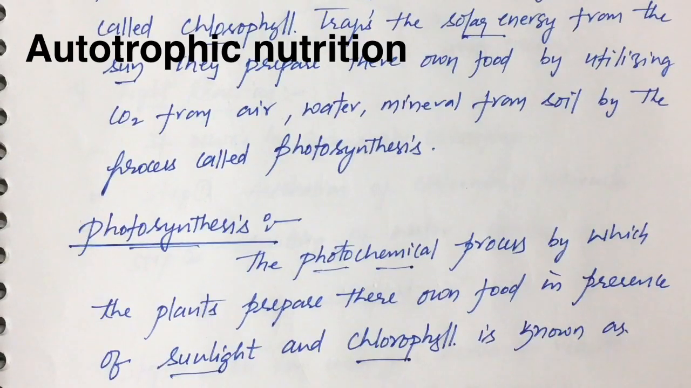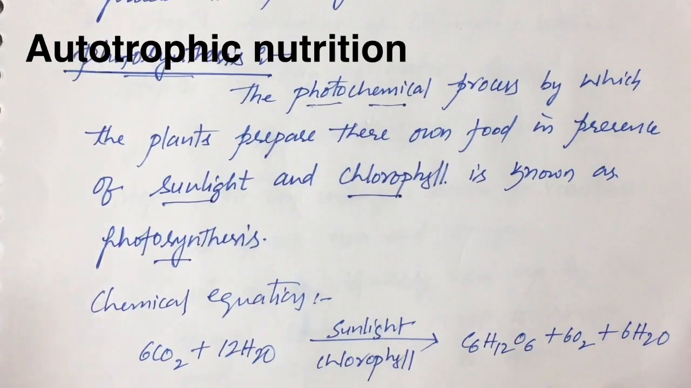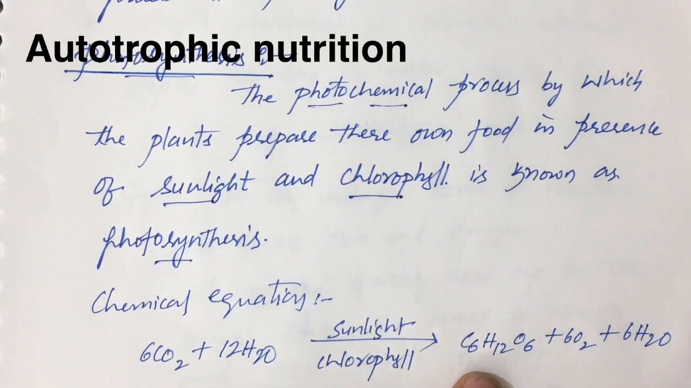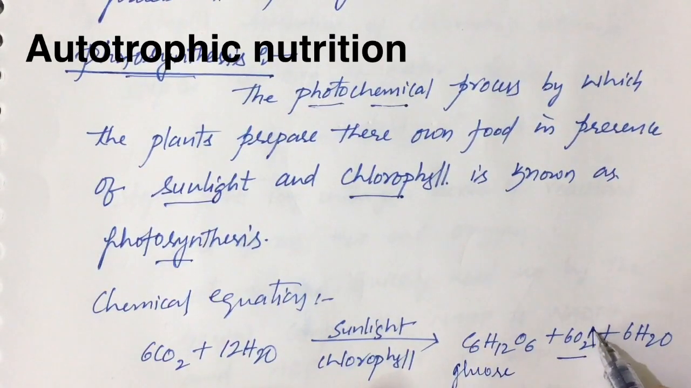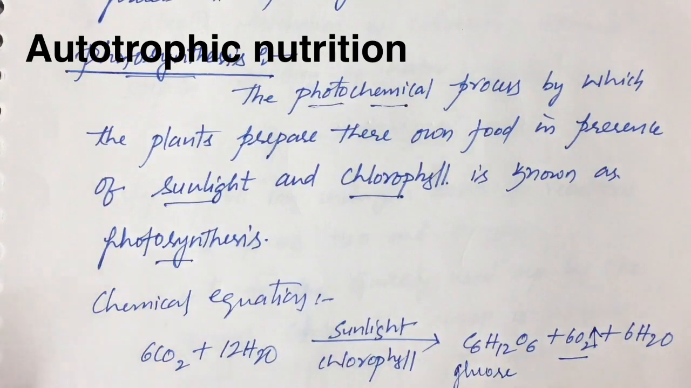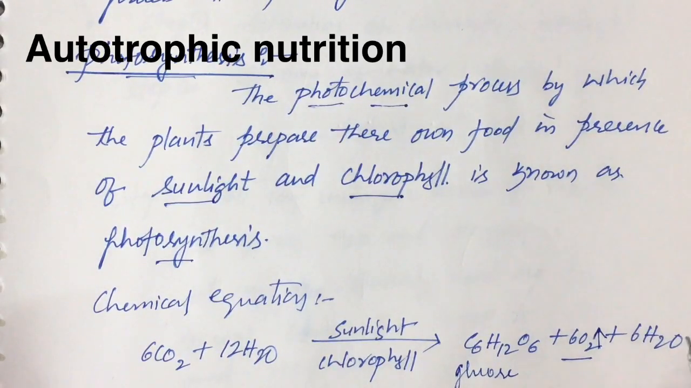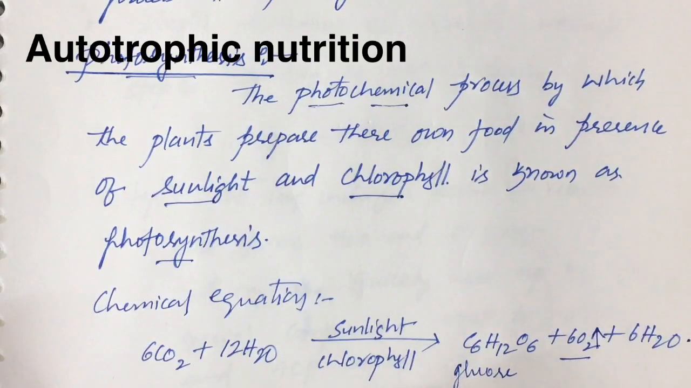So here I'll put down the chemical equation of photosynthesis. The chemical equation of photosynthesis is 6CO2 plus 12H2O, in presence of sunlight and chlorophyll, gives C6H12O6, which is nothing but glucose. Along with that glucose, oxygen is formed. That oxygen is liberated out through stomata, which are present in the leaf, and along with that water molecules are formed. So in this process of photosynthesis, what are plants doing?